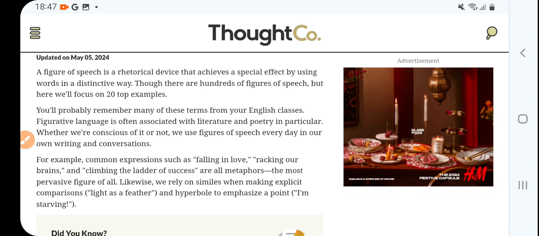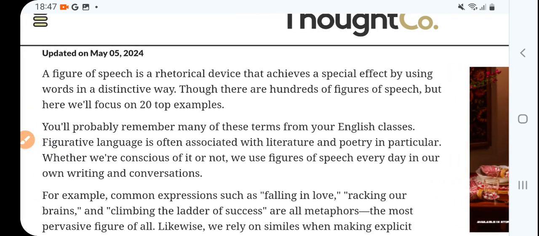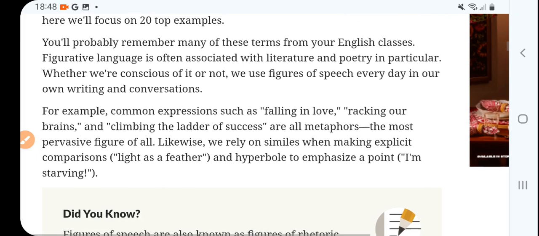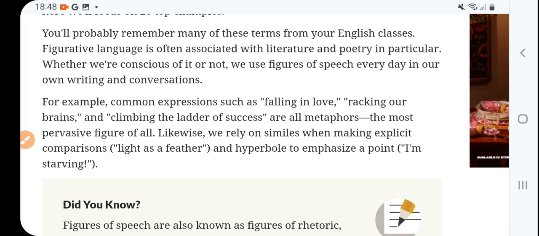So we all know that figures of speech is a rhetorical device that achieves a special effect by using words in a distinctive way. So figures of speech are used for making our speech more effective. Though there are hundreds of figures of speech, here we'll focus on 20. You will probably remember many of these terms from your English classes.